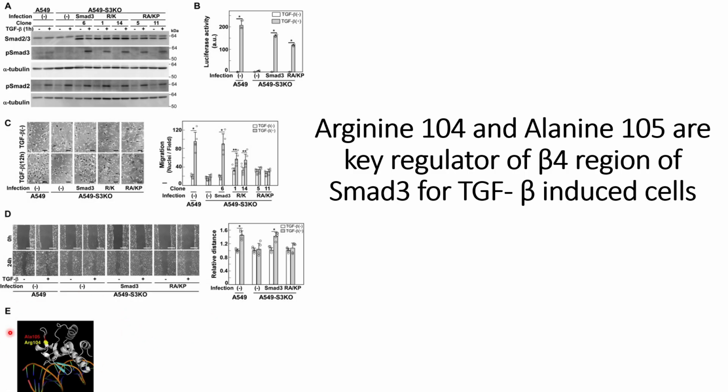And the panel shows the position of Arginine-104 and Alanine-105, and they hypothesize that these play a role towards binding of proteins. Arginine-104 and 105 play a role in the binding of proteins with other proteins that might trigger these EMT characteristics, that is epithelial to mesenchymal characteristics, that will cause more migration.